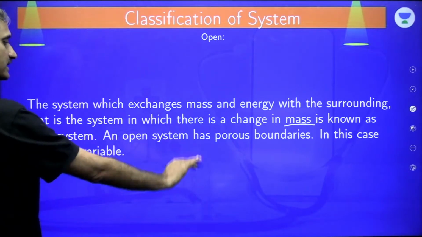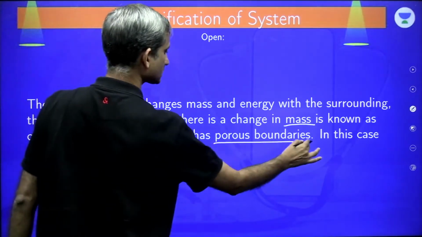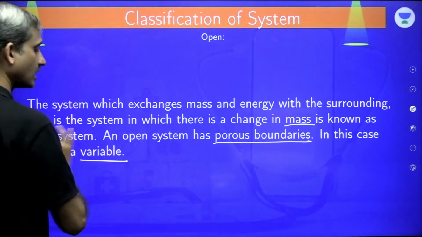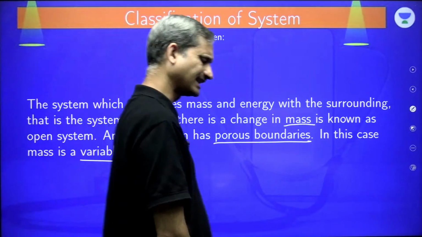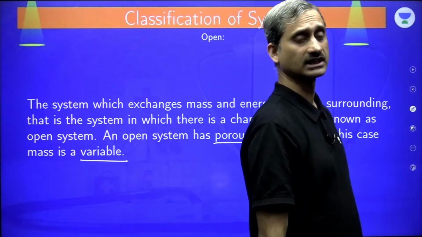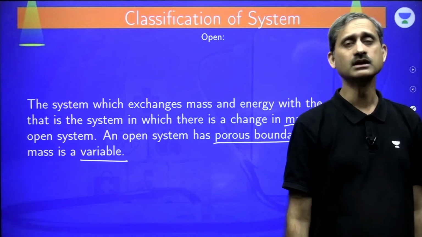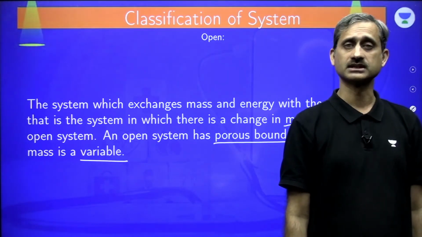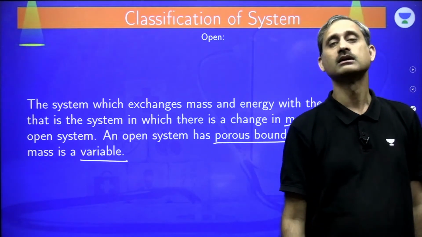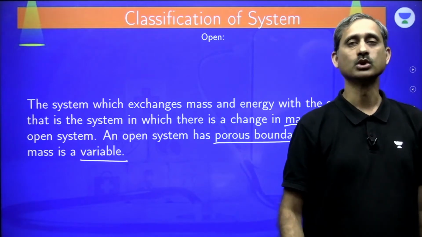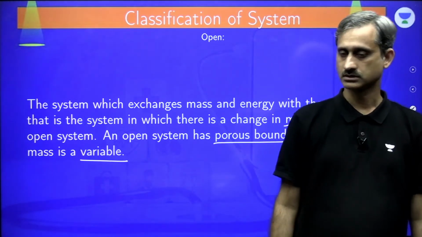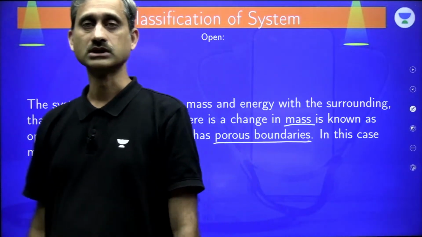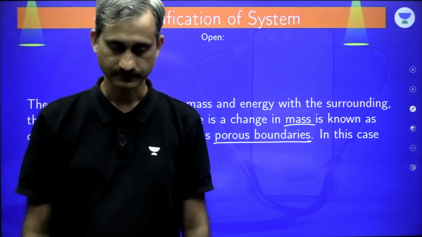An open system has porous boundaries, that is, matter can be exchanged. In this case, mass is a variable. So any system where you are not able to say that mass is a constant. Please remember, in chemical processes, moles can vary even if mass remains the same. In physical processes, mass constant means moles remain constant. Is it clear? So in physical processes, mass and moles are constant.